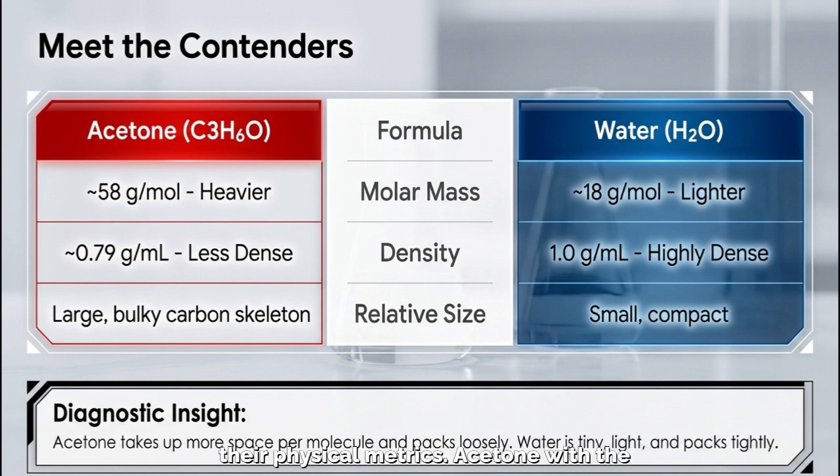Acetone, with a chemical formula C3H6O, has a molar mass of approximately 58 grams per mole, making it a heavier molecule. It has a density of roughly 0.79 grams per milliliter and possesses a large, bulky structural skeleton. Water, or H2O, has a molar mass of only about 18 grams per mole, making it much lighter. However, its density is higher, at 1.0 gram per milliliter, because its structure is incredibly small and compact. This gives us a diagnostic insight. Acetone takes up far more space per molecule, while water is tiny and packs tightly.